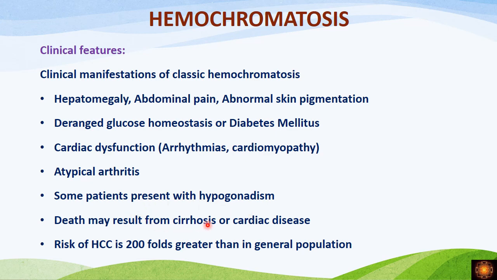So death occurs usually by cirrhosis or cardiac disease. As I told you, the patient may develop arrhythmias and cardiomyopathy, so death can be because of this cardiac disease also. The risk of hepatocellular carcinoma in this patient is 200 folds greater than in the general population.